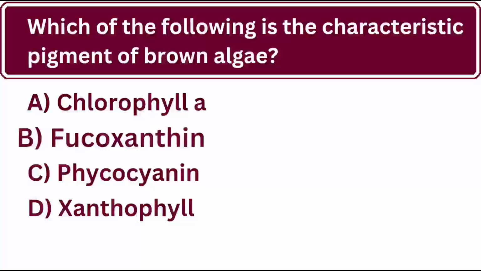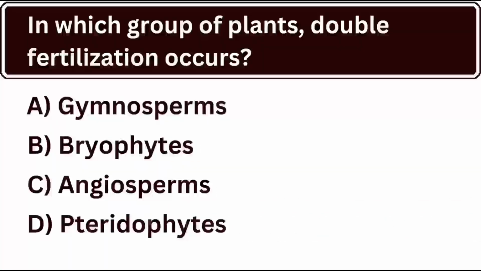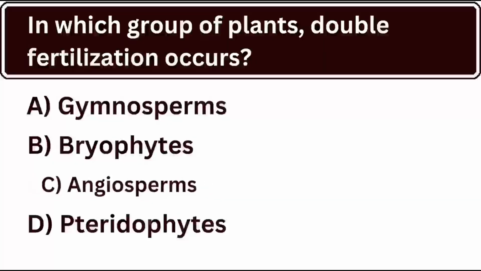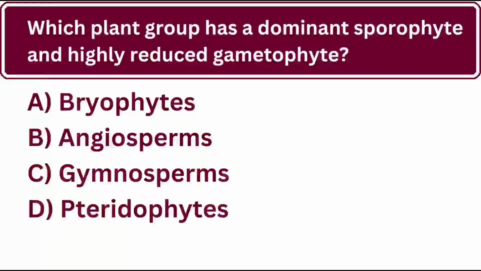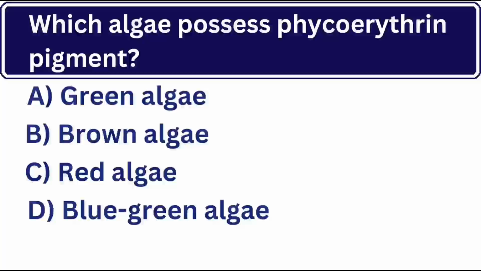Which of the following is the characteristic pigment of brown algae? And the correct answer is B. Fucoxanthin. In which group of plants does double fertilization occur? Yes, the correct answer is C. Angiosperms. Which plant group has a dominant sporophyte and highly reduced gametophyte? Yes, the correct answer is B. Angiosperms. Which algae possess phycoerythrin pigment? And the correct answer is C. Red algae.